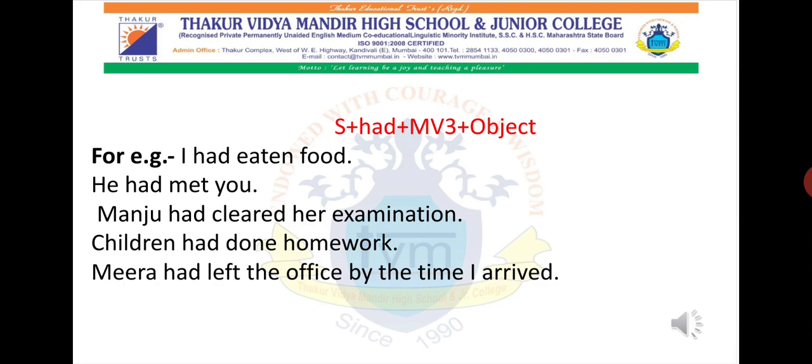I have a few examples for you. I had eaten food. Even though it is first person or second person, you have to make use of the helping word had. In all the sentences that I have mentioned below, I have written had because there is no other option to use any other helping verb. So only for past perfect tense you can use had anywhere, and you have to make use of the main verb third form.